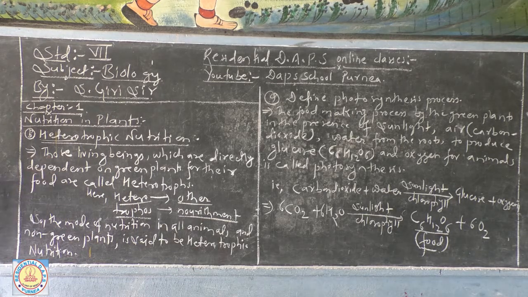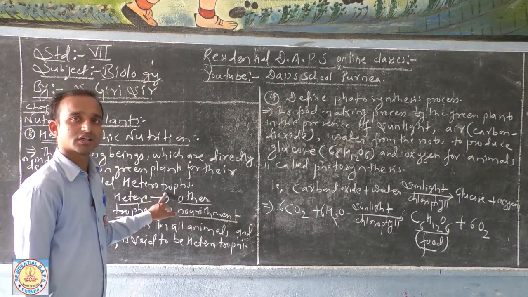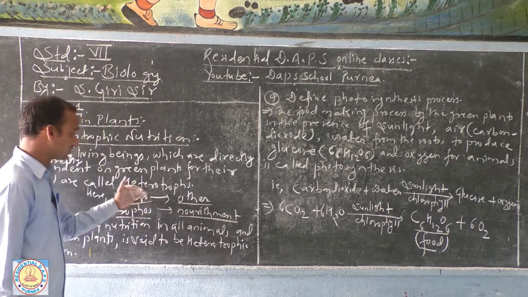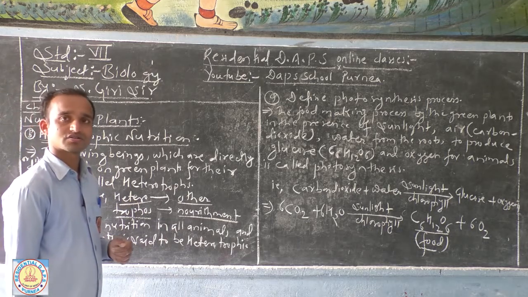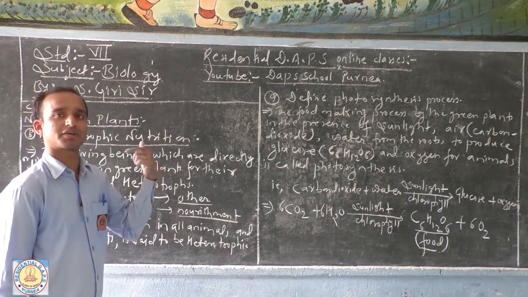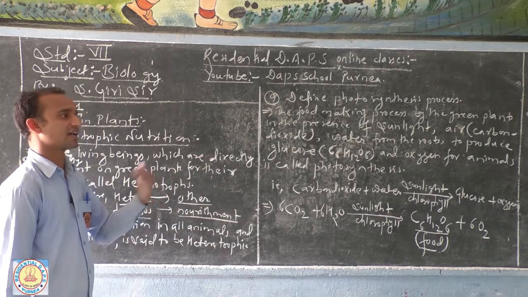Now let us understand the meaning of heterotrophs. Those living beings which are directly or indirectly dependent on green plants for their food are called heterotrophs. Some living beings are directly dependent on green plants. Take the example of the deer. Deer directly eat the green grasses, which shows direct dependence on green plants. But when the lion eats the deer, it is showing indirect dependency.